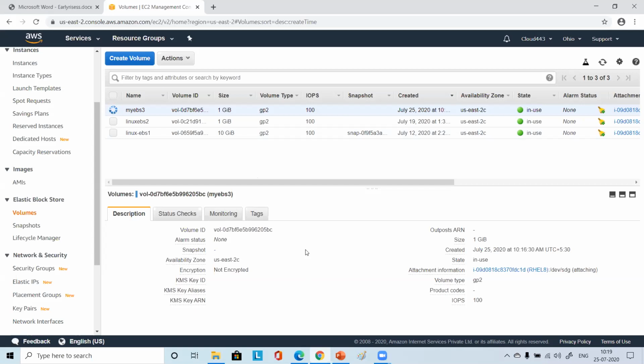PuTTY I have to download again. You deleted that, right? Okay, just download. Just go to putty.org and download it. You can download PuTTY here. Click on here and then PuTTY 64-bit.